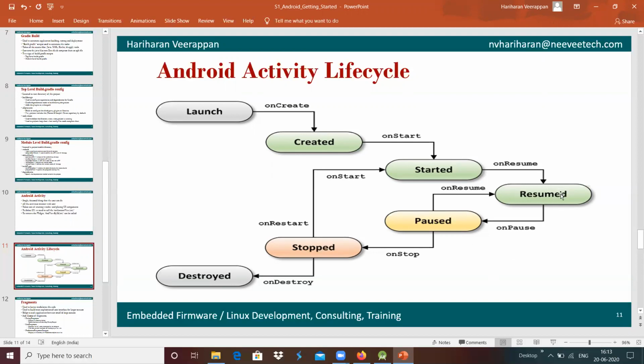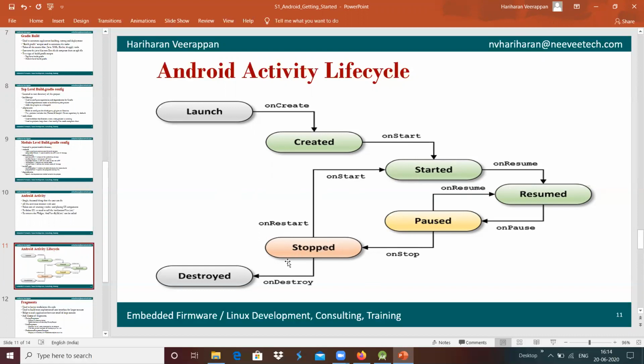Whenever we switch to another application, it goes to paused, and sometimes after paused it may go to stopped as well. If we return to that application, it may return from the paused state to onResume. Or if the application is completely stopped, it will get onRestart, and it gets started with onStart and continues executing that particular application.